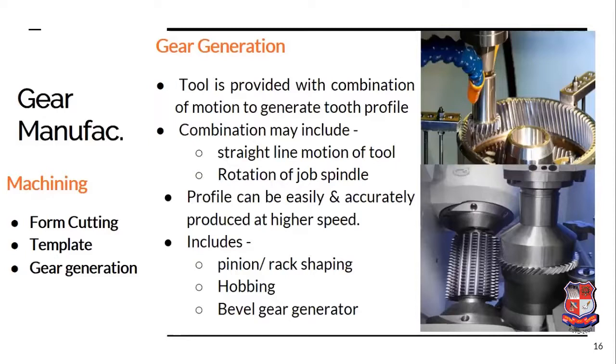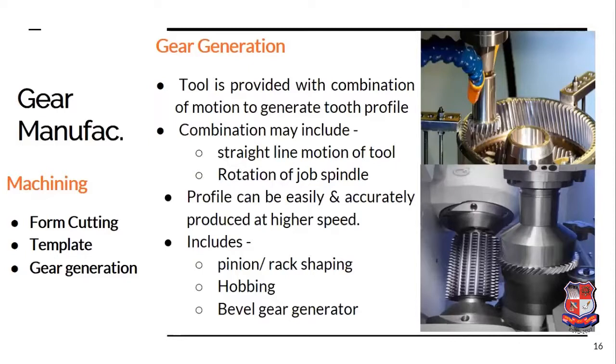In the case of the hobbing operation also, there is a hobbing tool which is fed against the blank, and it will remove the material from that part of the blank where there must be the tooth space. So when two tooth spaces are created, almost two teeth are prepared. So during one complete rotation of the gear blank, we will be having one complete gear, which is machined.